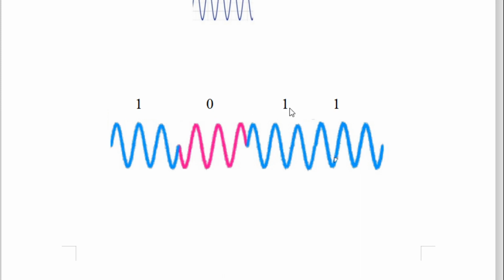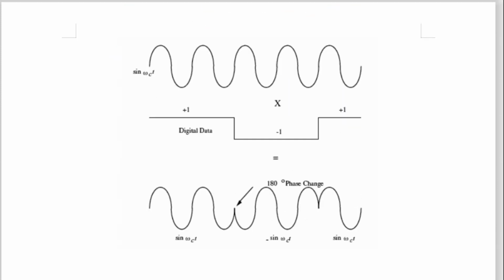Otherwise, if this bit is logic 0, the same red sine wave will continue, and there is a change here, that's why it is like this. So there is a change and the sine wave is going. Now at this point, phase shift is not taking place because logic 1 is continued. And in this way, it is called phase shift keying.